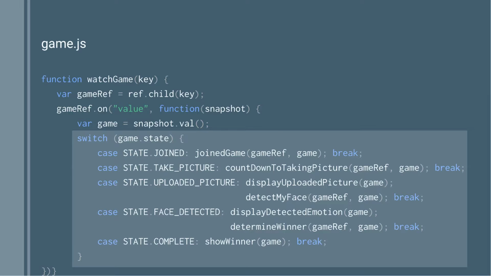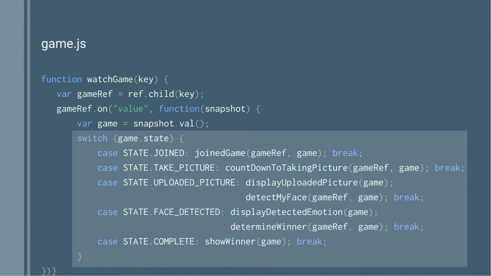So when the state goes to joined, I'm going to fire the joined game thing, which moves me on to being able to take a picture. Taking a picture, I fire up a countdown. So the picture gets taken from the webcam. Once the webcam's been done, I move over to uploaded. And uploaded will display it and then make sure the event goes over to Cloud Vision API. And so on and so forth until I get to complete.